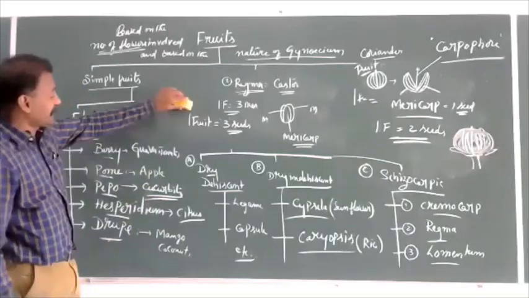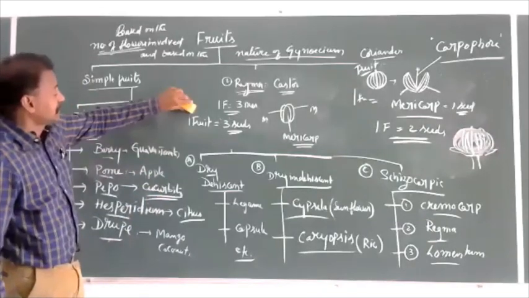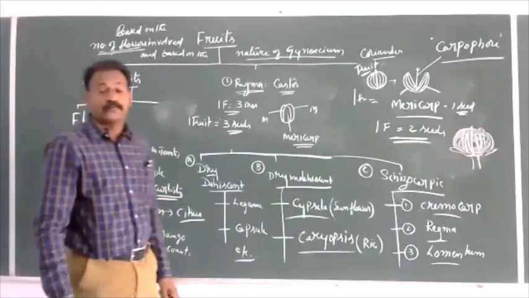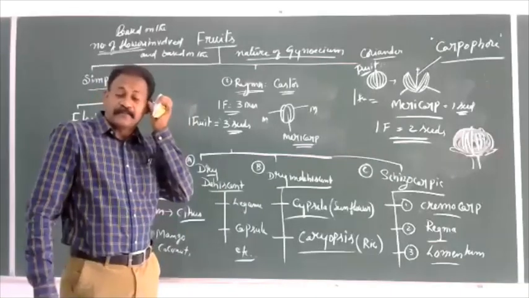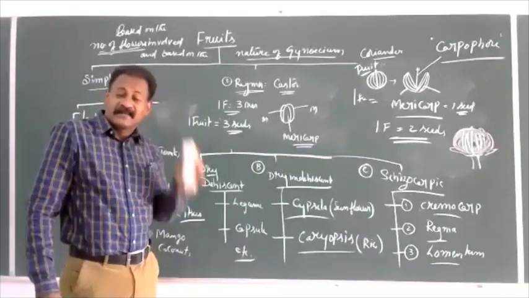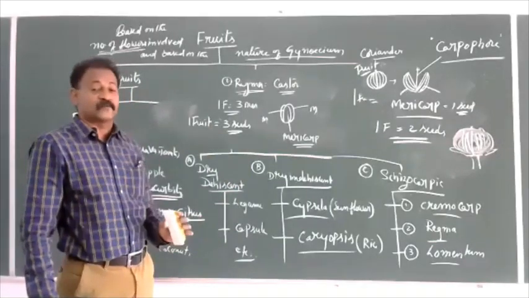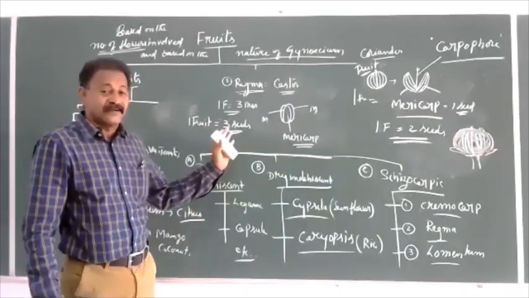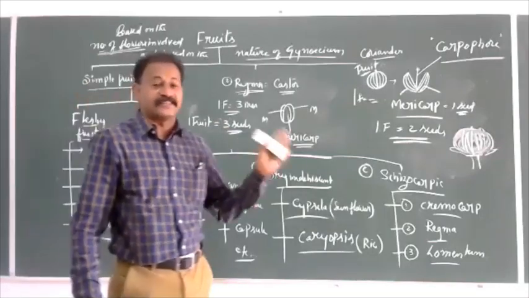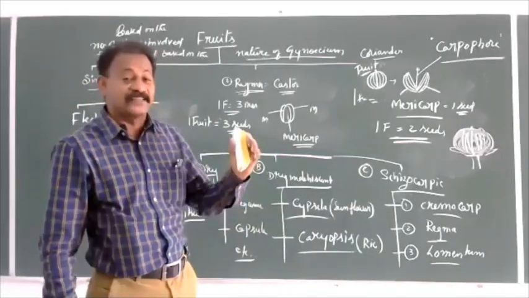In higher level examinations like BHU, CPMT, AIPMT, AFMC, AIIMS, JIPMER, in olden days they used to ask how many fruits and how many seeds there are.